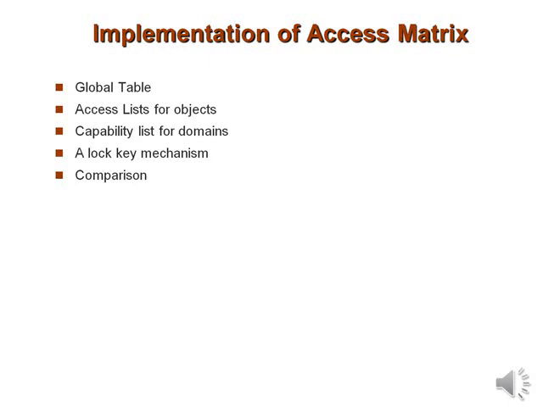Now the last one is comparison. When we deal with the concept of comparison, we compare the various techniques for implementing an access matrix. So now we have gone through global table, the access list for objects, capability list for domains, and the lock-key mechanism. When we compare, using a global table is simple. However, the table can be quite large and often cannot take advantage of special grouping of objects or domains. At the same time, the access list corresponds directly to the needs of a user.